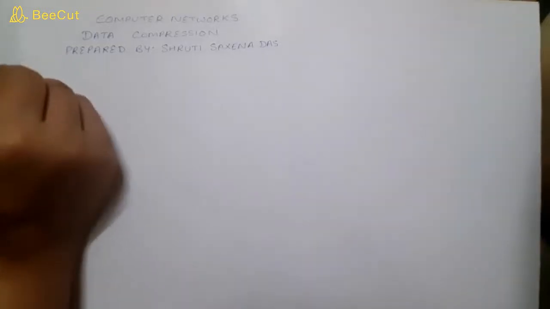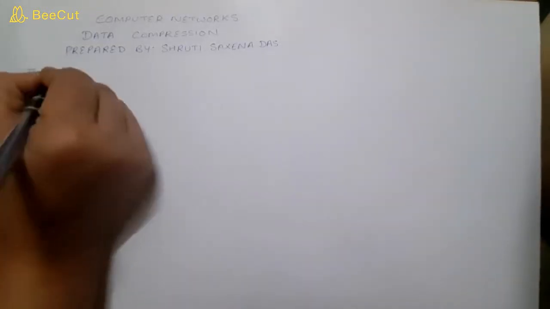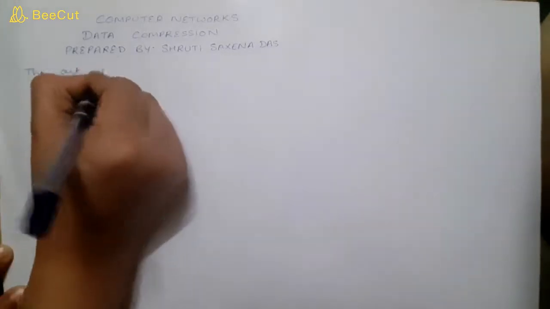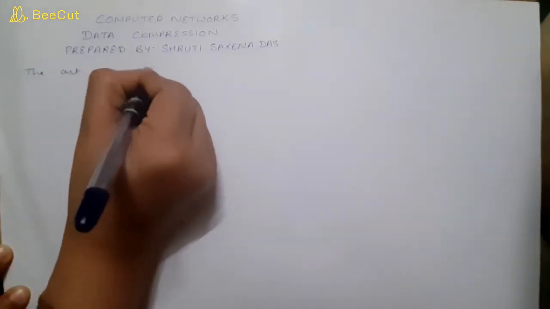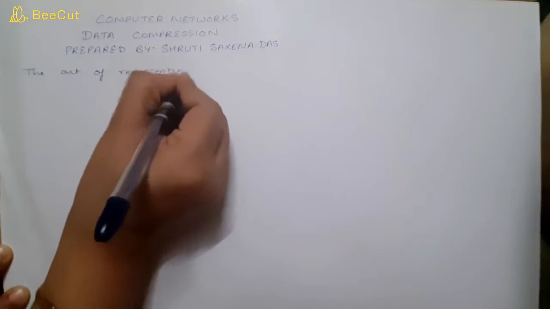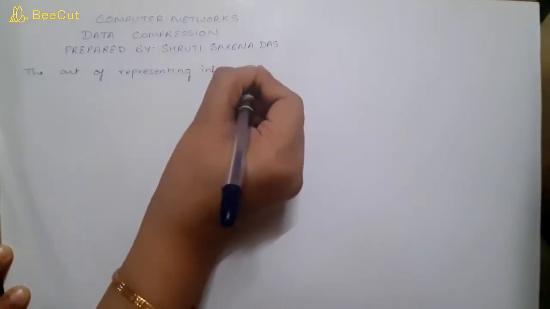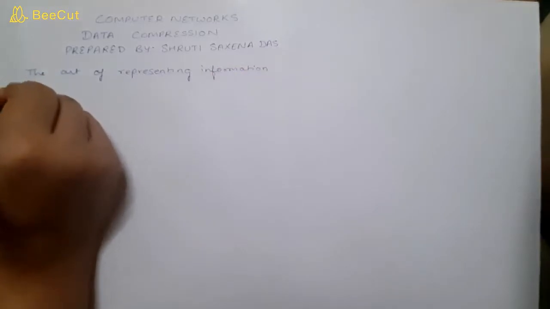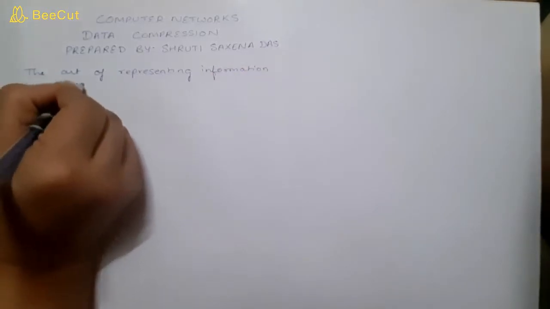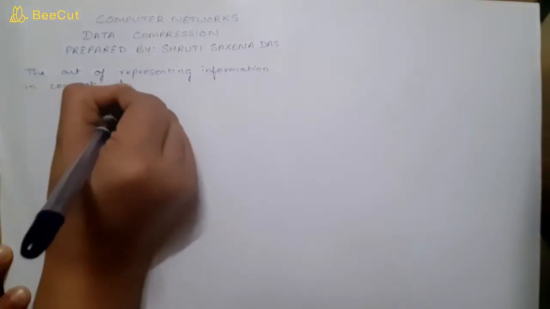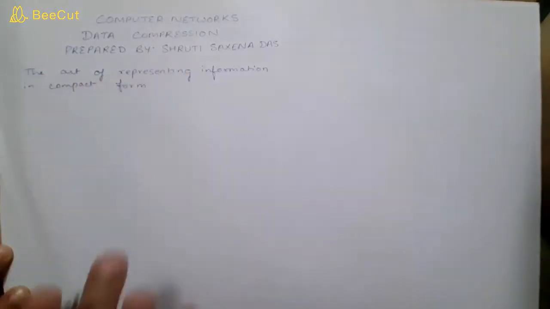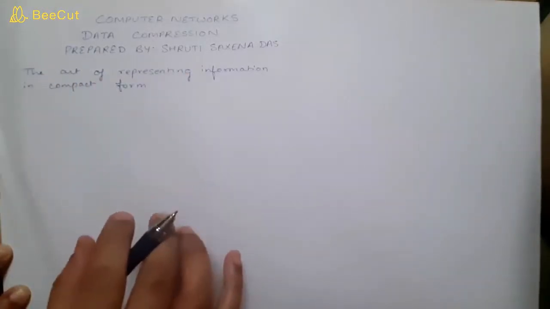So data compression is the art of representing information in a compact form. Basically it deals with encoding information.